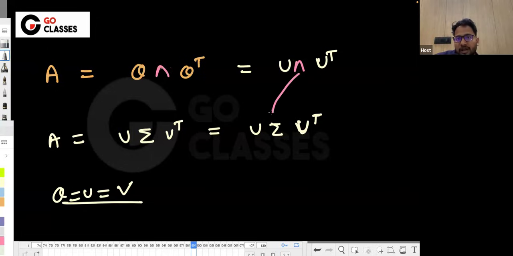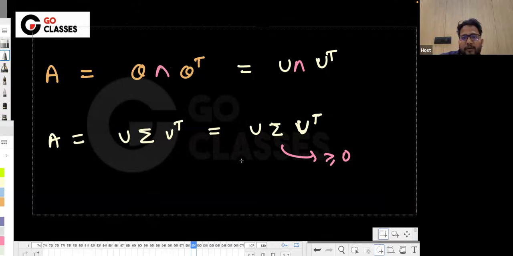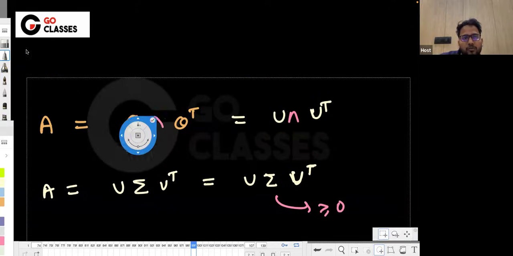Now, the eigenvalues and singular values will also be same for the matrices which are, you can say, symmetric and positive semi-definite, which means, see, the singular values are always greater than or equal to 0, right? But eigenvalue need not be greater than or equal to 0. So in general, for symmetric matrix, this is true for the symmetric matrices.